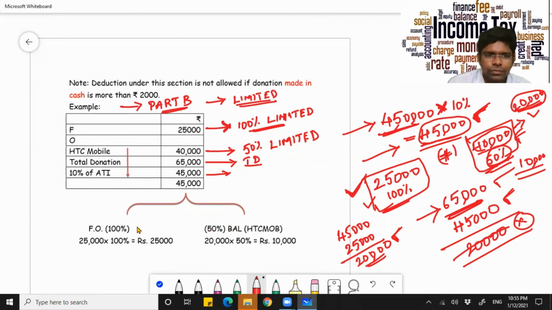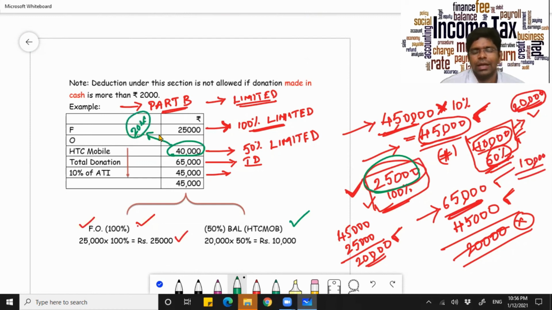On similar lines, please look at the solution he has mentioned here. For family planning, whatever has been contributed has been taken in full. That is, 25,000 has been taken in full, but the remaining part, out of 40,000, only 20,000 has been considered. Why? Because the limit is only 45,000 and 25,000 has been exhausted towards the 100% limited category, and you have a max of 20,000 only left.